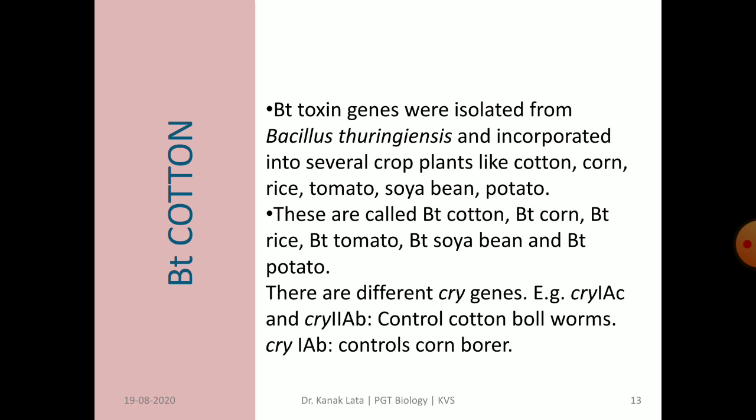So these are called Bt tomato, Bt soybean and Bt potato, etc. There are different cry genes like cryIAc and cryIIAb, which control cotton bollworm, and cryIAb, which controls corn borer. This means different cry genes are responsible for killing different types of insects.